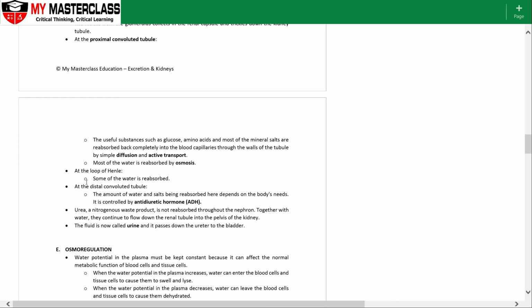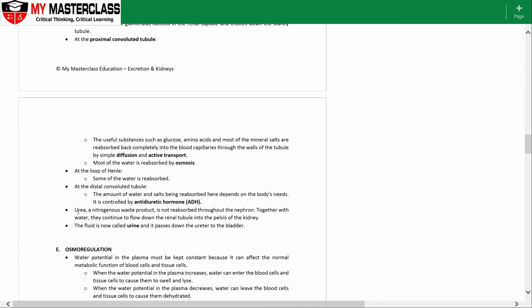So now when it reaches the distal convoluted tubule, that is when the antidiuretic hormone plays a tremendous role, because the convoluted tubule can increase or decrease the permeability, how large the opening of the blood vessels or the capillaries can get for reabsorption. And that is controlled by the ADH hormone, which we will look at next.